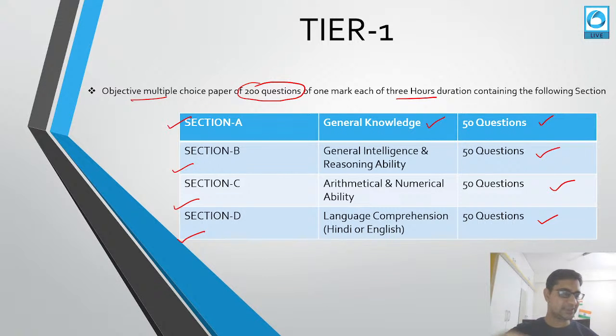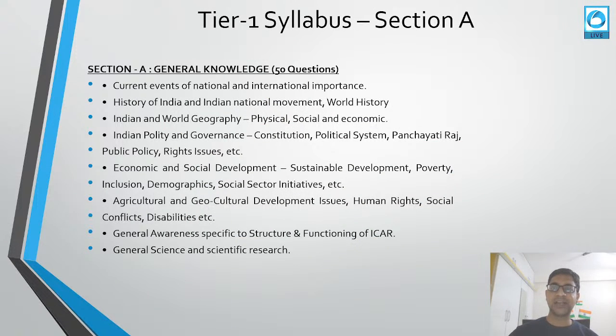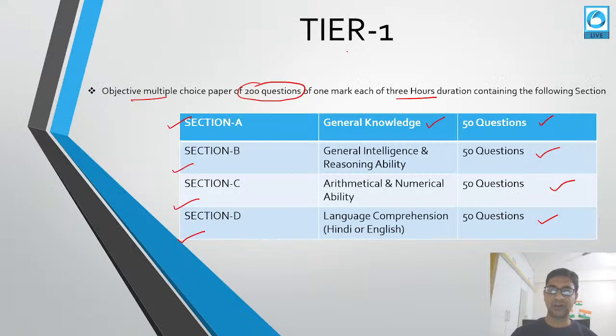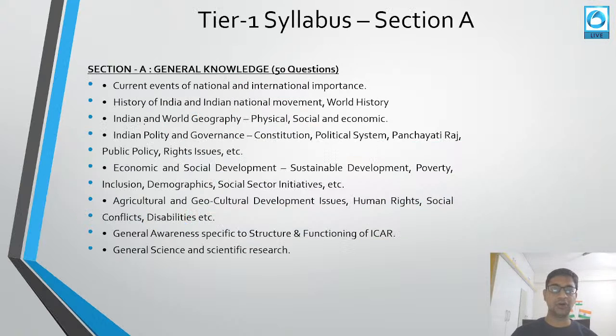So I will be discussing the syllabus for section A, section B, section C, and section D. So tier 1 syllabus, section A, general knowledge. What will be the syllabus for that? Normally they will be asking 50 questions on that. They will relate to current events of national and international importance. Then history of India, Indian national movement and the world history. Then you have India and the world geography, physical, social and economic.